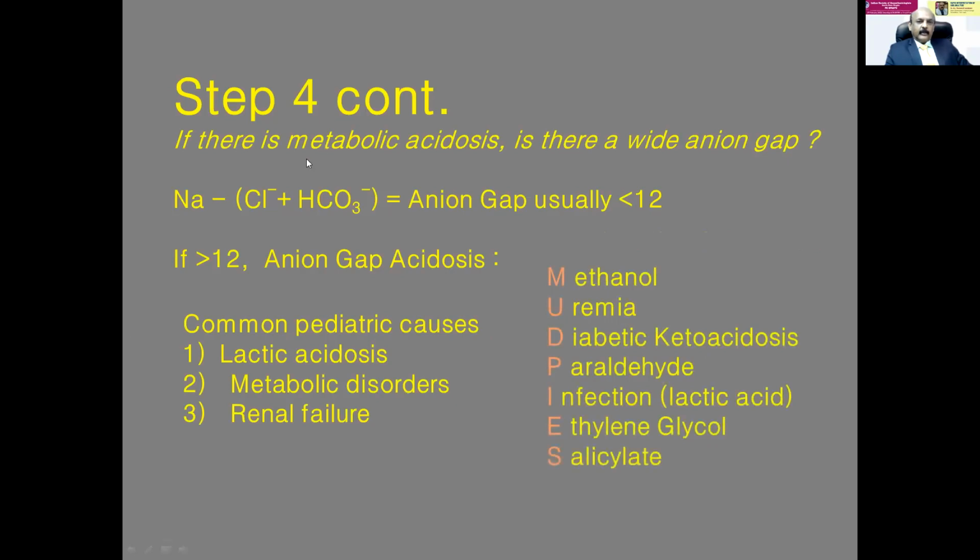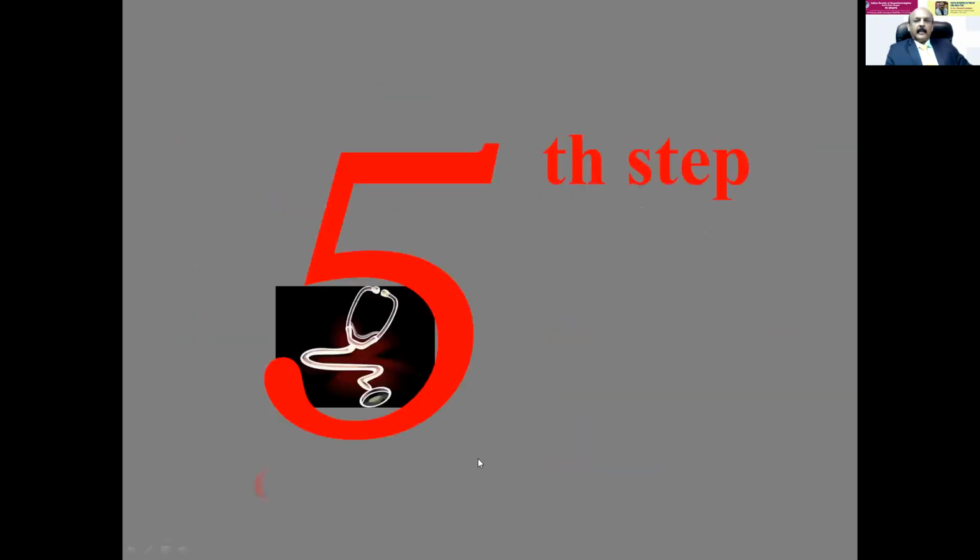Step 4 is continued. If there is metabolic acidosis, as I said, check the anion gap. If the anion gap is greater than 12, it is a wide anion gap acidosis. So the mnemonic will be MUDPILES. This we need not know. Examiners will ask you to tell a few causes of increased anion gap acidosis. At that time we can use it. So you have to check the anion gap.